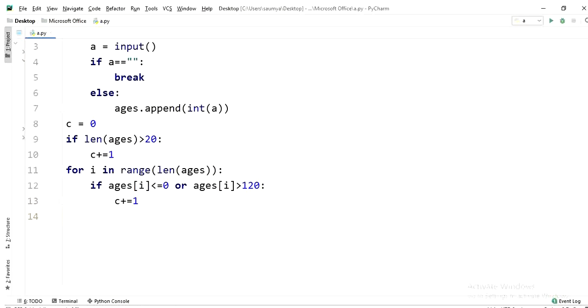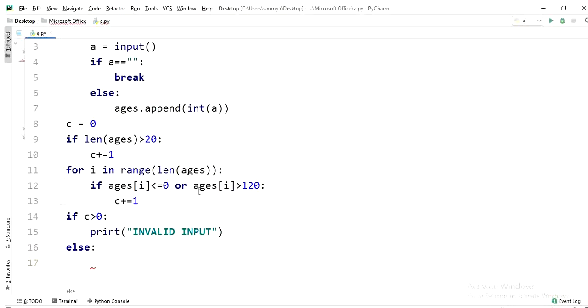Now here, after coming out of this for loop, we will check that if C greater than 0, it means either this one or this one, any of these conditions are true. So in that case, we have to simply print invalid input, right? So let me write this here, invalid input. Else, if this is not the case, we will move further in our code.